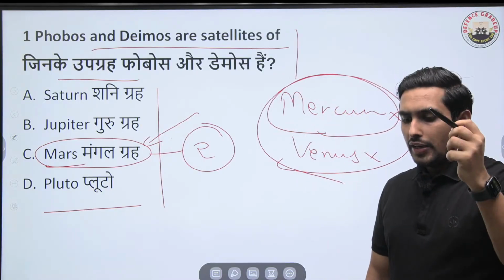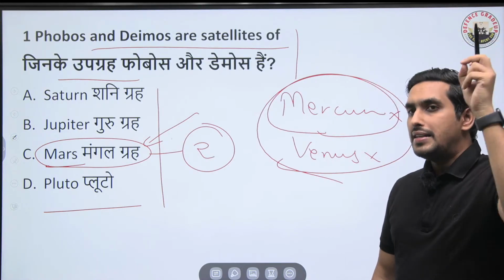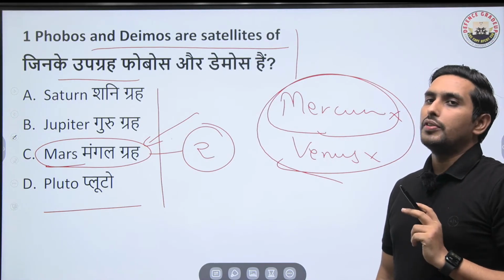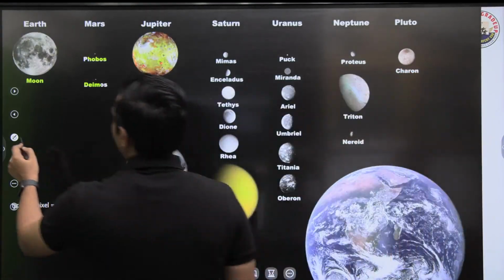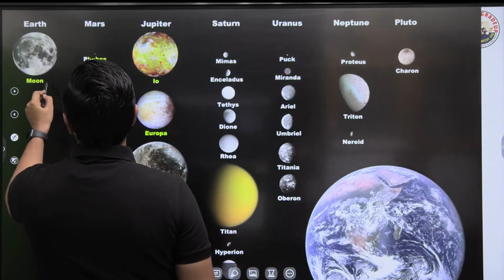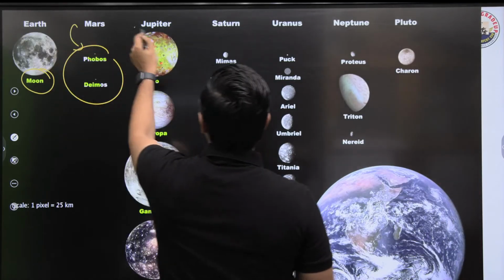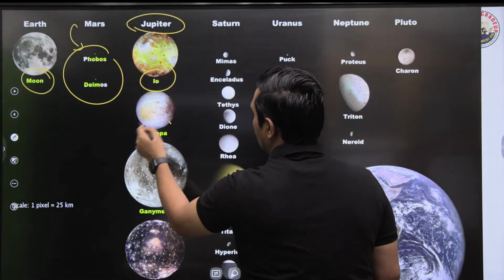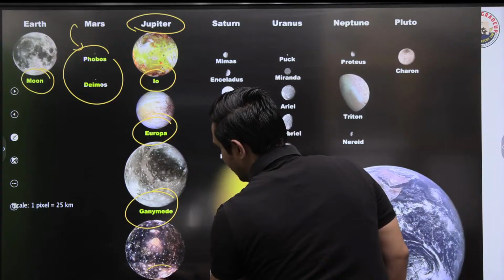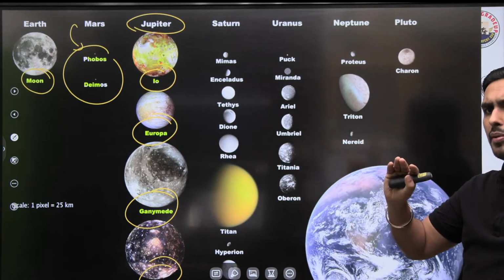So you have to be very clear that when we talk about various planets, natural satellites are very important, which we have to keep in our mind. So when I explain this, like we have the Moon for the Earth, similarly we have Phobos and Deimos for Mars, and for Jupiter we have various satellites, but the important ones are Io, Europa, Ganymede, Callisto. These are the important satellites of Jupiter. So you have to have a bare minimum idea.